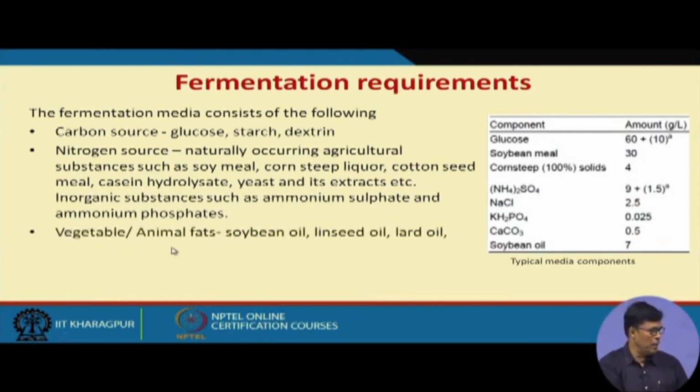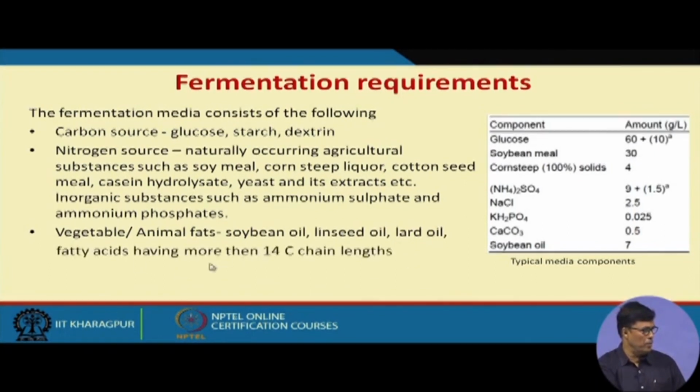The vegetable and animal fats like soybean oil, then linseed oil and lard oil are used, the fatty acids having more than 14 carbon chain length.